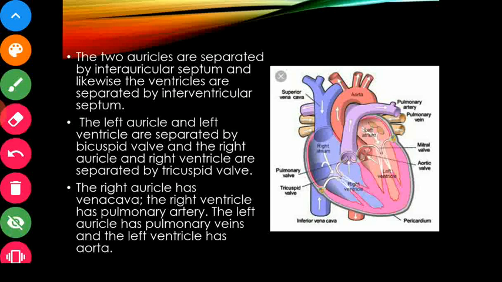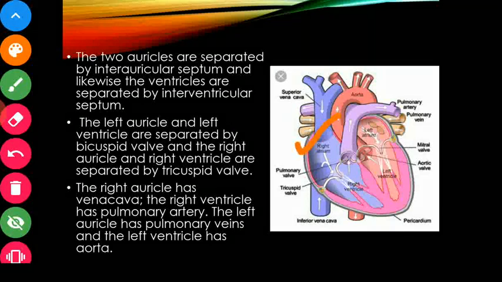These are two main veins. One is the superior vena cava and one is the inferior vena cava. The superior one brings the deoxygenated blood from all the veins in the parts of the body which lie above the heart. From the parts lying below the heart, their veins pour into a large vein called the inferior vena cava, and both of these vena cava open into the right atrium.